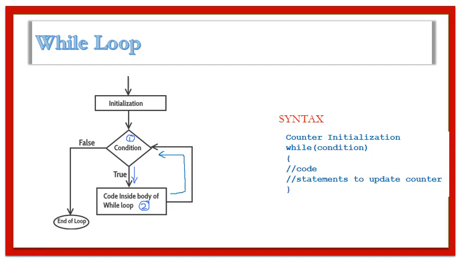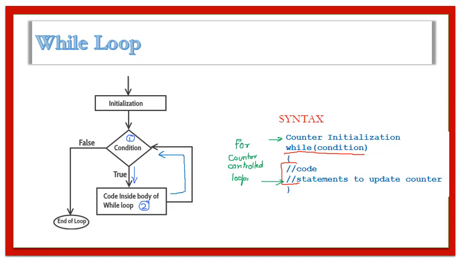Here on the right hand side we have the syntax for our while loop. The condition of the while loop is given using the while keyword, and then the block of statements that has to be repeated is written inside the body of the loop. The syntax also contains two other statements: the counter initialization and the statements to update the counter. Basically a while loop is a sentinel kind of loop, but if you want a counter control loop, you also need a counter initialization process.